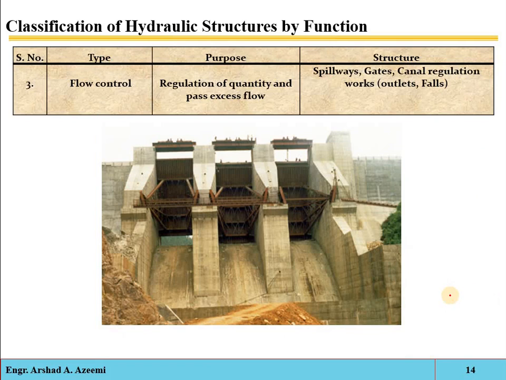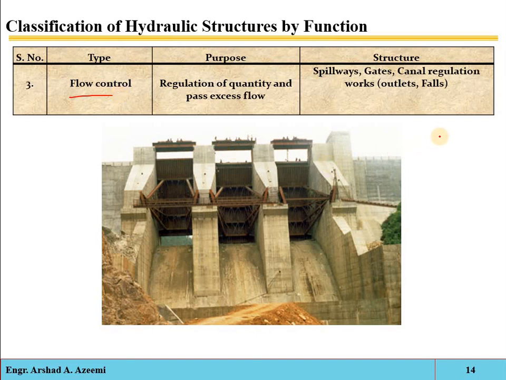The third type of hydraulic structures are the flow control structures. Again, from the name it is clear that they maintain a specific flow rate, no matter how the pressure varies throughout the supply lines. A flow control structure is just a device that alters the flow of water in a stream, drainage or channel.